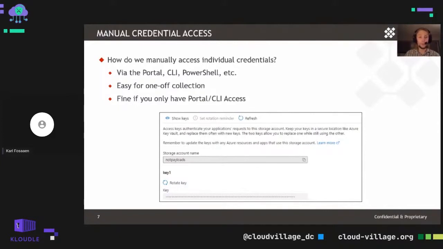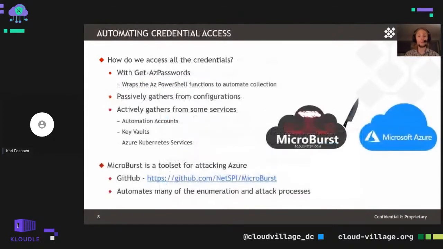So from a manual collection perspective, this is fine if you only have just kind of one-off access to the portal or the CLI or an active session. But from a practical pen tester's perspective, we want something that can automate all of this collection. So we wrote Get-AzPasswords to automate the collection of passwords out of an Azure subscription.